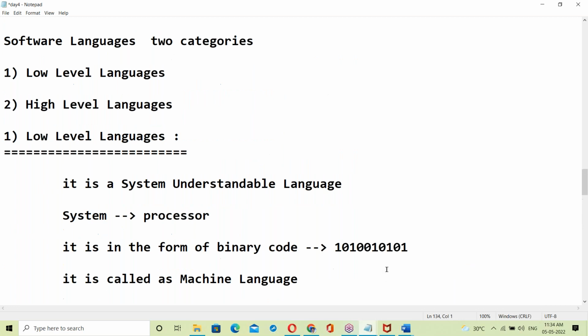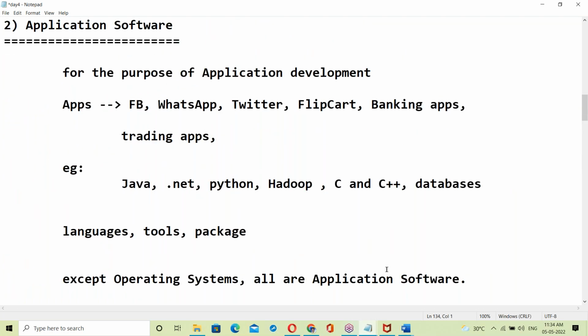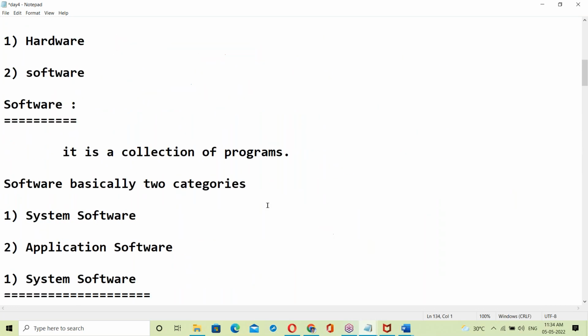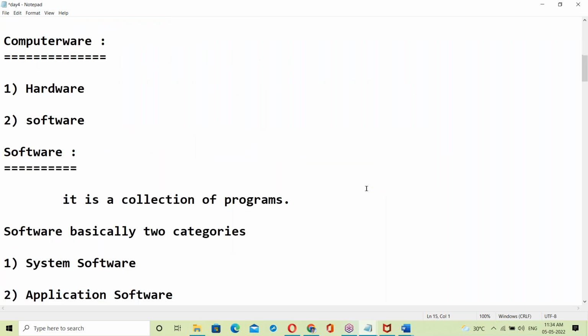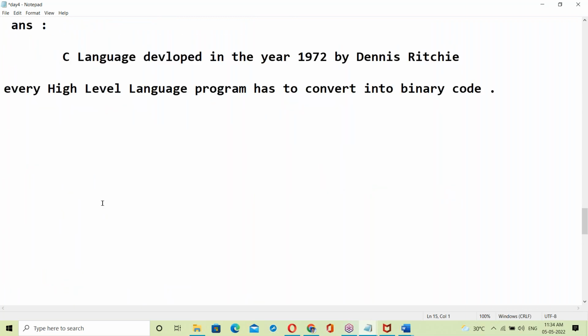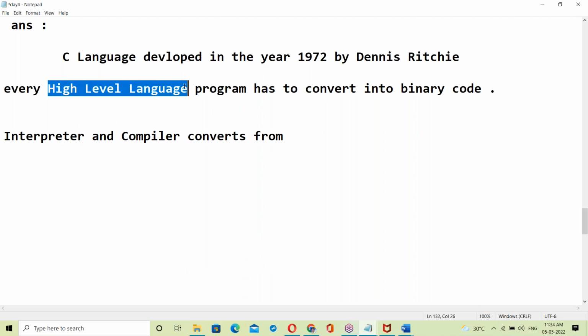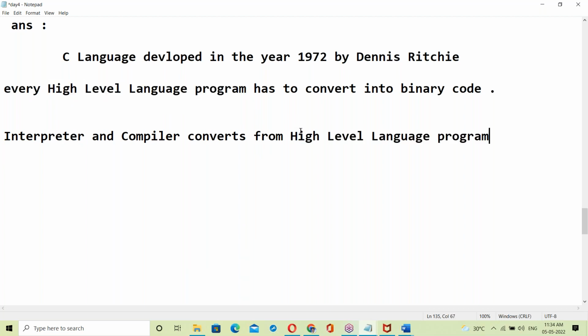Yes, interpreters and compilers. Interpreters and compilers convert from high level language programs to binary codes.